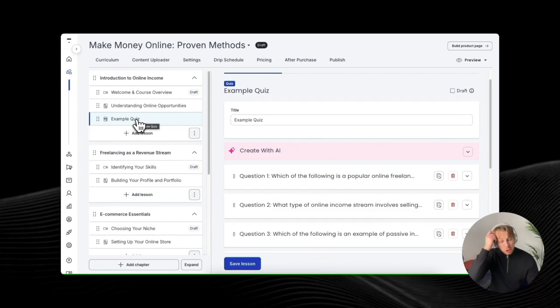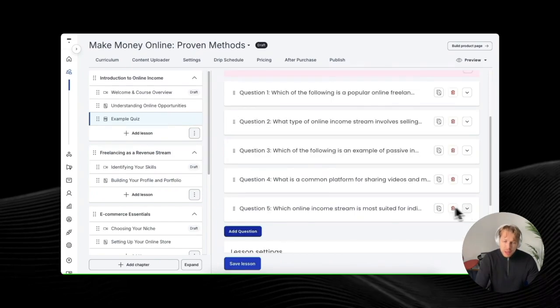This one can actually be a good way to end every single chapter. Just to make sure that the people have learned what you have said in the course, you need to make sure that they understand it, so you can add a little quiz to test their knowledge. Everything is so handy here, so basically it is super intuitive. You don't really even need to have any knowledge in creating courses or in creating content. You can just go with the flow pretty much.